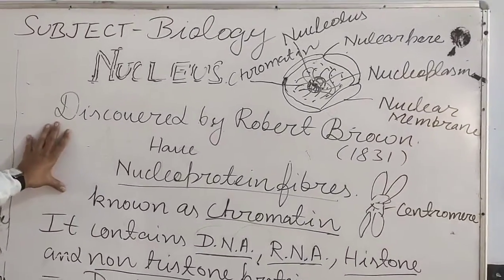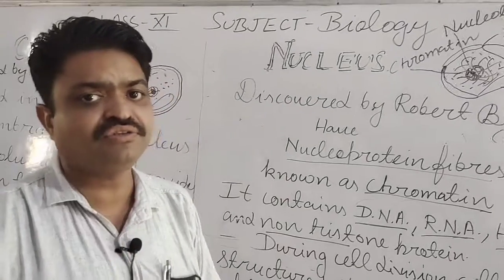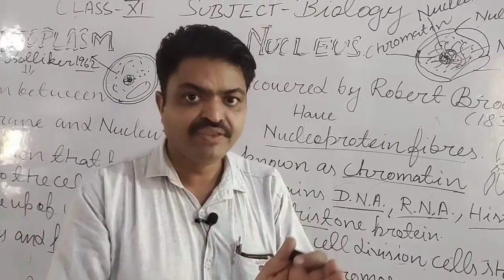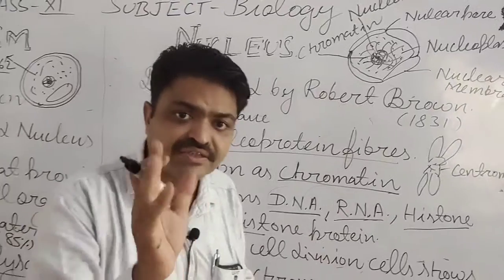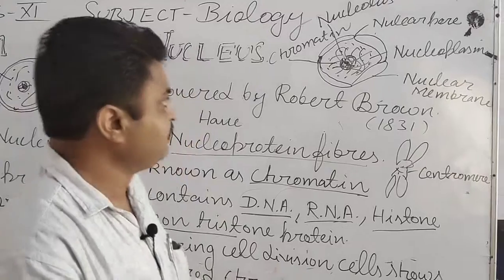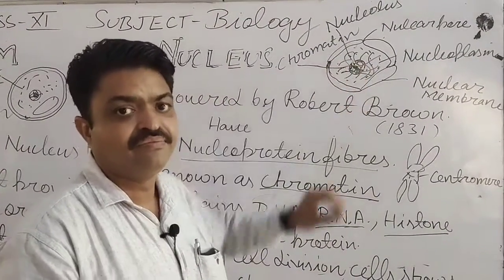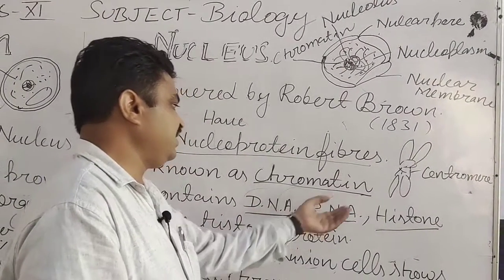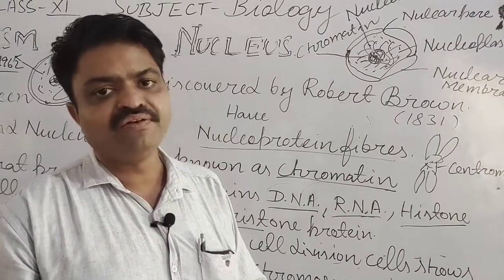Now we come to the function of the nucleus, student. As the nucleus is the control center of the cell, all the activities of the cell are controlled by the nucleus, student, and it also helps in cell division. We can say that the nucleus is the control center of inheritance because it contains genetic material like DNA, RNA, histone and non-histone protein. So this is the function of the nucleus, student.